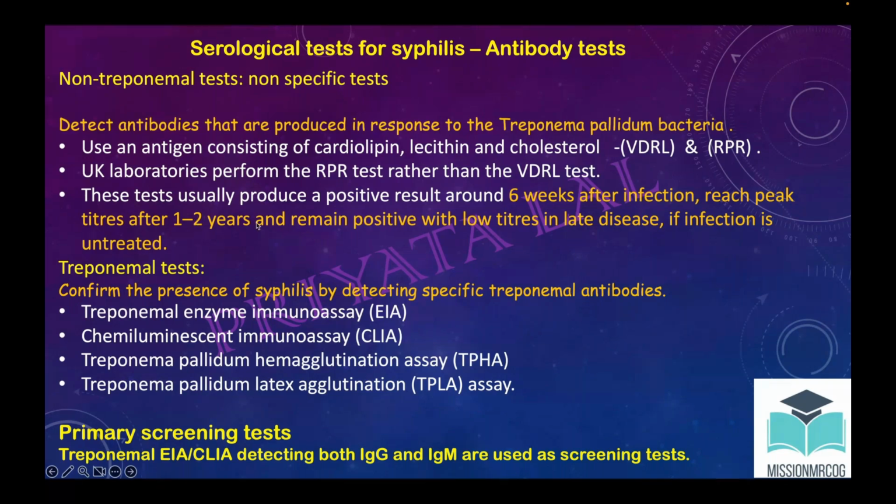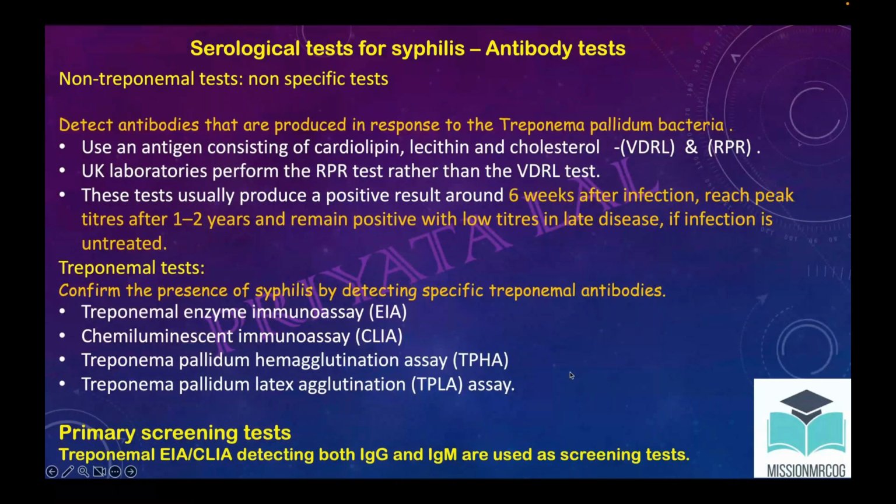Now the second category of tests are treponemal tests. That means they confirm the presence of syphilis by detecting treponemal antibodies. They detect specific Treponema pallidum antibodies. So these are specific tests, and there are four types: EIA, the treponemal enzyme immunoassay; CLIA, the chemiluminescent immunoassay; TPHA, the hemagglutination test; and TPLA, the latex agglutination test.